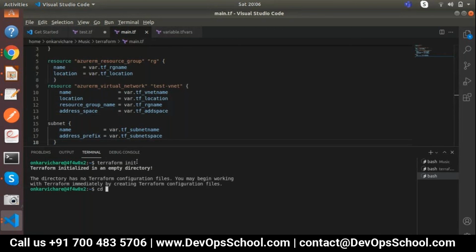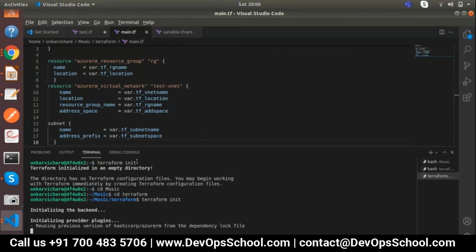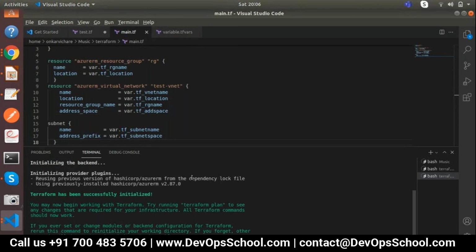Okay, cd music, cd. terraform init. Yeah, Terraform initialization is successful. Terraform plan.